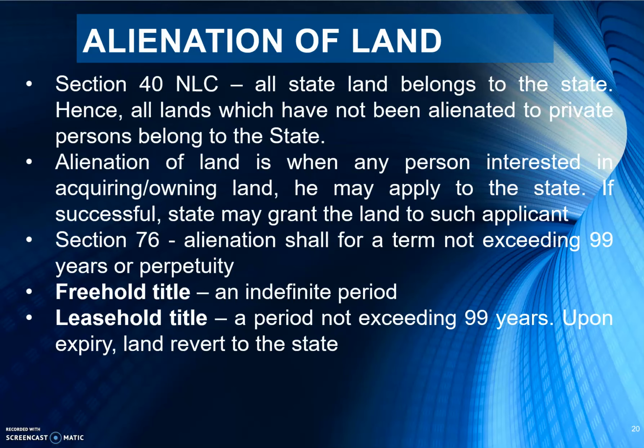So section 76 says alienation shall be for a term not exceeding 99 years, maximum of perpetuity. So it can be either a leasehold or freehold. So here, freehold title is for an indefinite period, leasehold title for a period not exceeding 99 years. So upon expiry, the land reverts back to the state. So be careful if you were to buy a house on leasehold title of land.